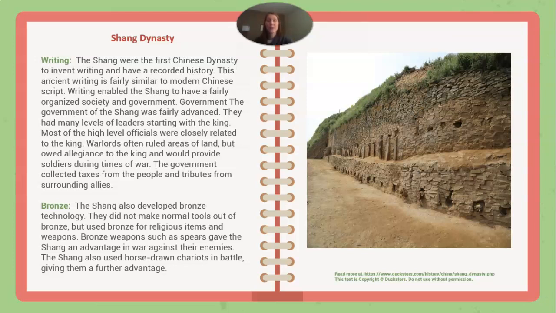And then bronze. The Shang also developed bronze technology. They did not make normal tools out of bronze, but used bronze for religious items and weapons. Bronze weapons, such as spears, gave the Shang an advantage in war against their enemies. The Shang also used horse-drawn chariots in battle, giving them further advantage.